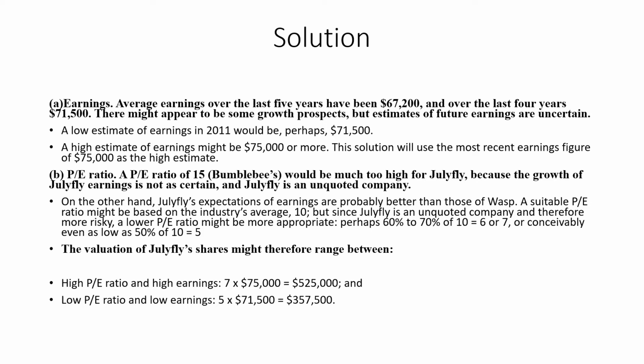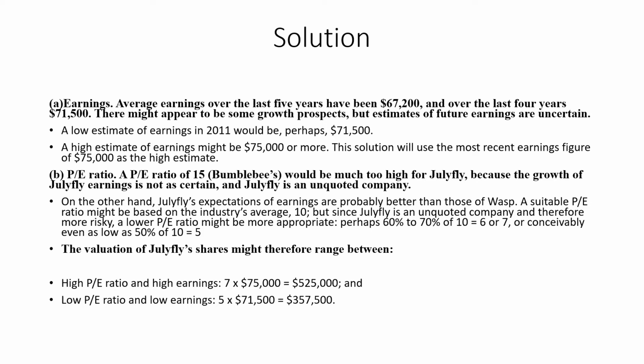A suitable price earning ratio might be based on the industry average, that is 10, but because it's an unquoted company, and an unquoted company is riskier as compared to a quoted company, we cannot take 10, because 10 is the average price earning ratio for a quoted company. So a lower price earning ratio might be more appropriate, perhaps 60 to 70% of it, like 6 or 7, or conventionally even as low as 50%. So the valuation of Julyfly's share might range between a high price earning ratio, for which we'll take 7, and a low price earning ratio, for which we will take 5.